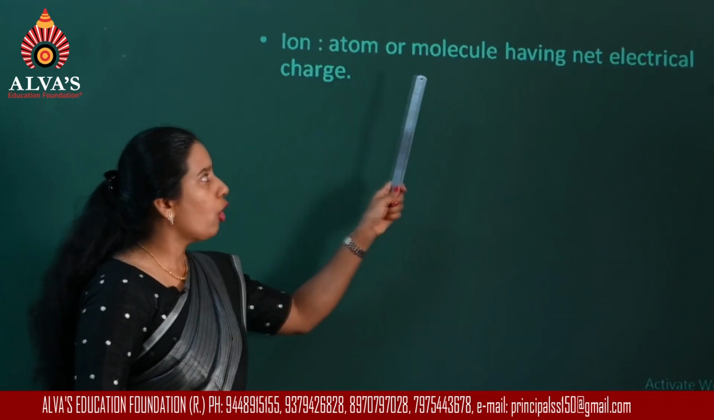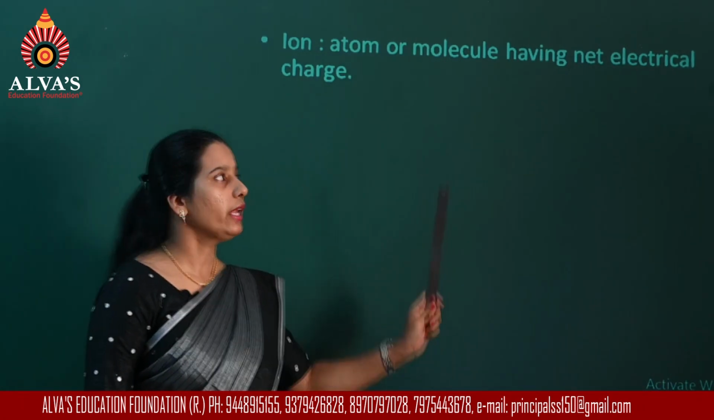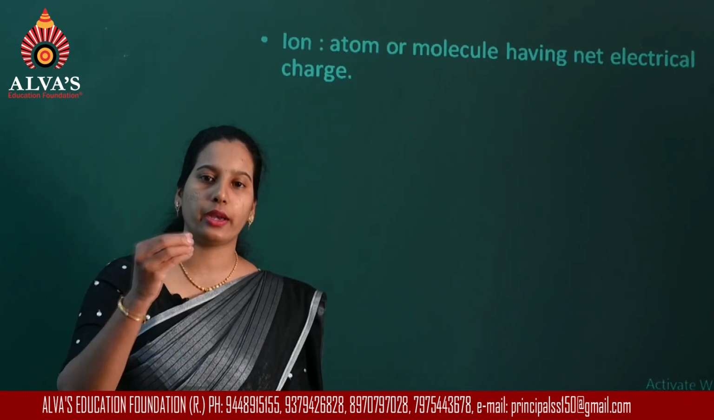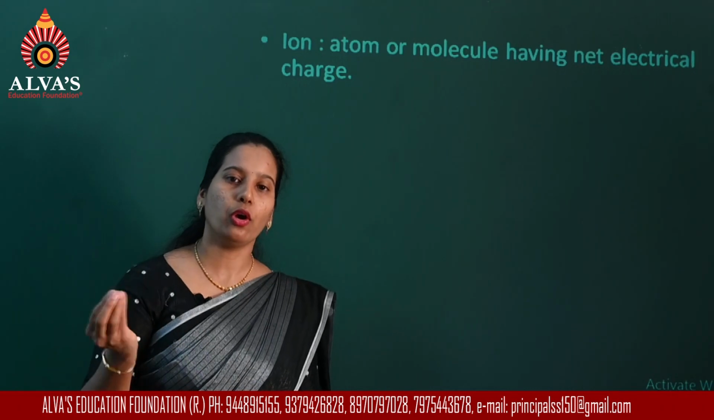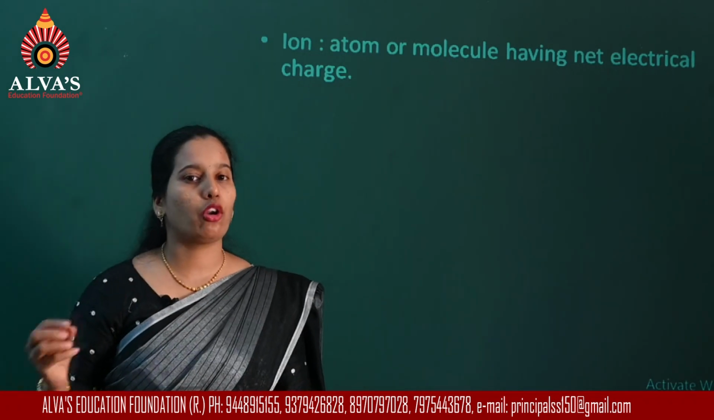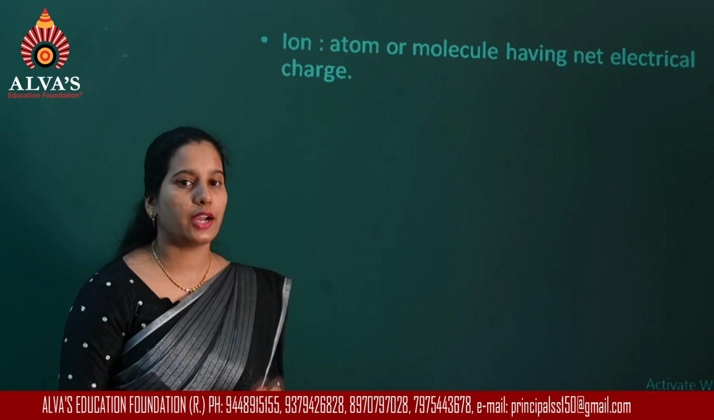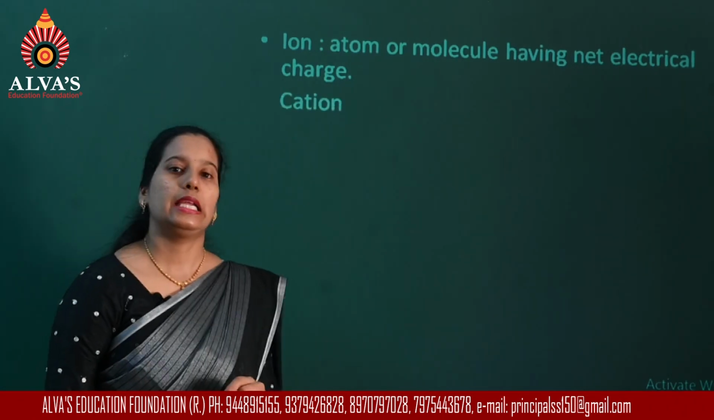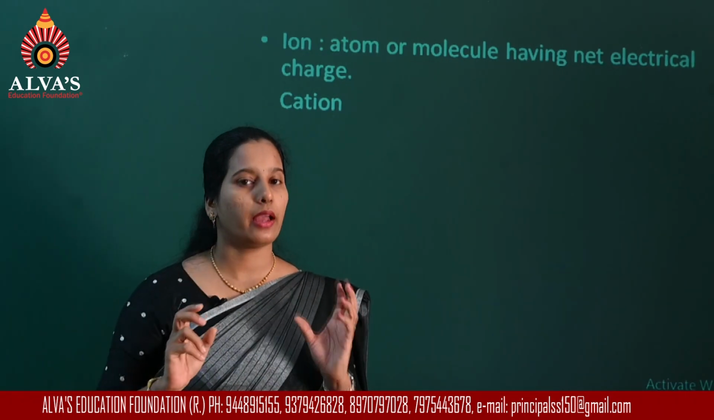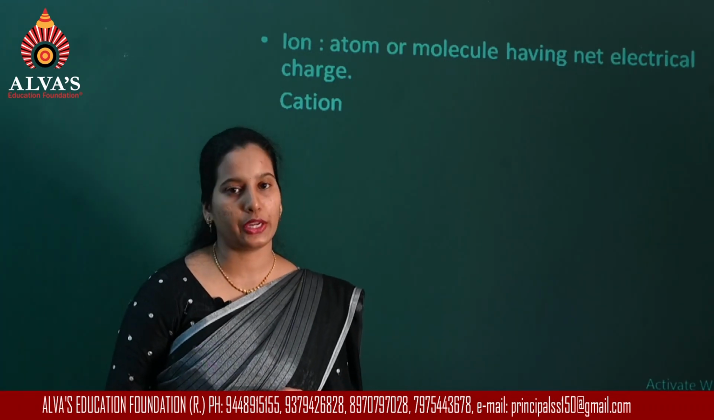Ions are atoms or molecules having a net electrical charge. An ion is formed when you remove electrons or when you add electrons. Whenever you remove an electron from an atom, it results in the formation of a positively charged ion, which is called a cation.